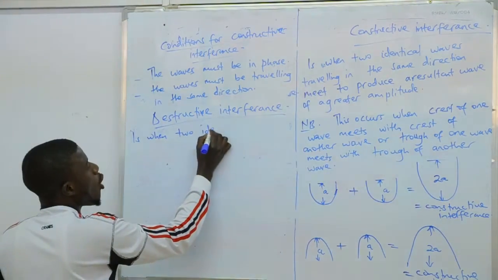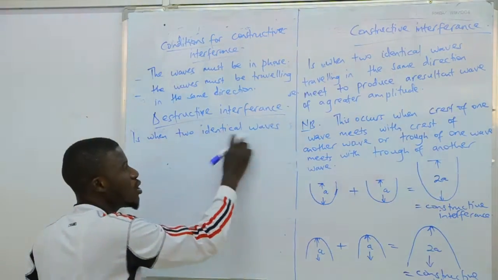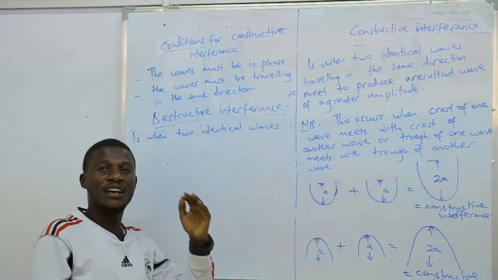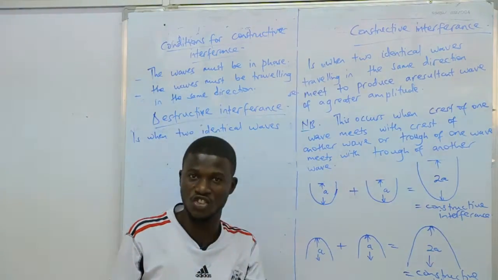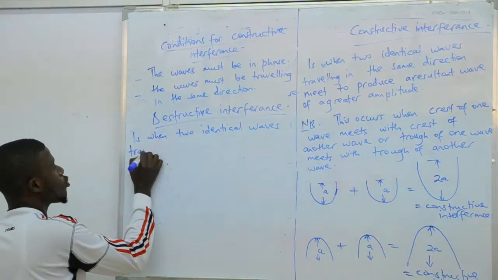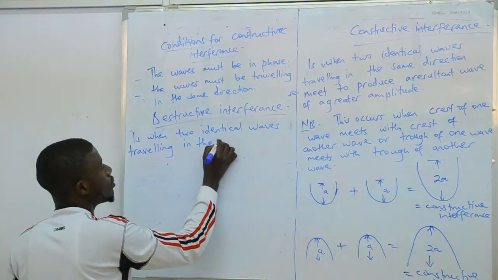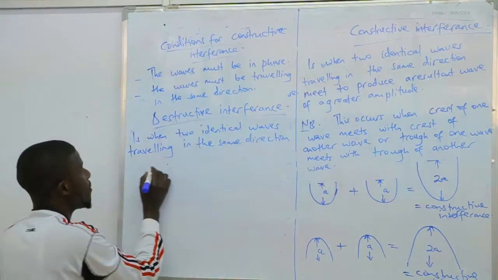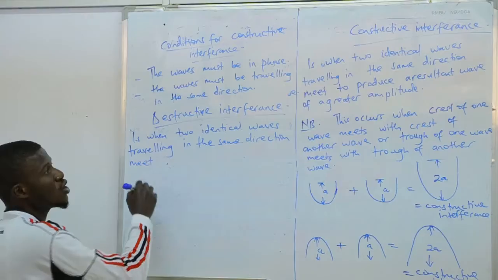two identical waves. I told you if you don't want to use the word identical, you say this is when two waves with the same frequency, wavelength, and amplitude. That's what it means. Two identical waves traveling in the same direction meet, or you can use the word superimpose, meet.